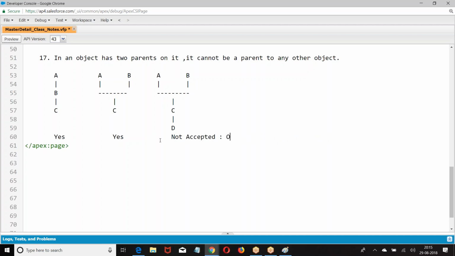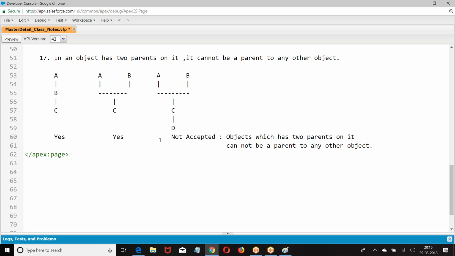An object which has two parents on it cannot be a parent to any other object.